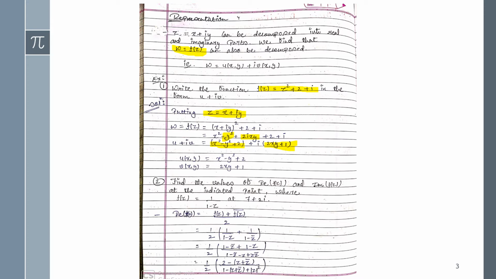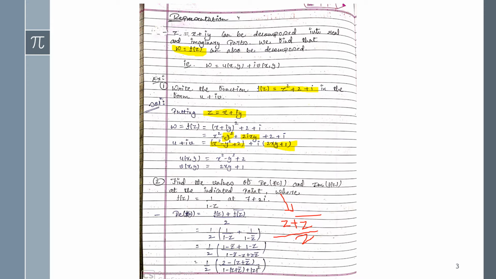We know the equation of real parts. I'm writing here, guys, the real part will be z plus z bar upon 2. So this is the real part of z, but here it's given the real part of f of z. So in place of z we will apply the f of z function. So the function will be f of z plus the bar of f of z upon 2.